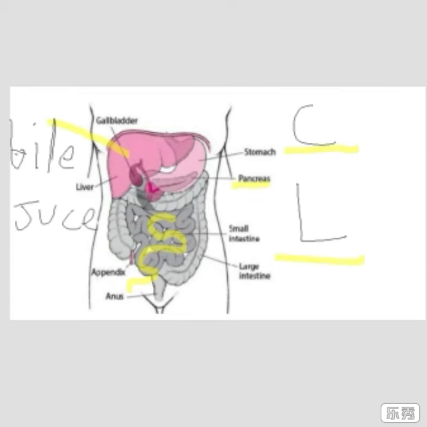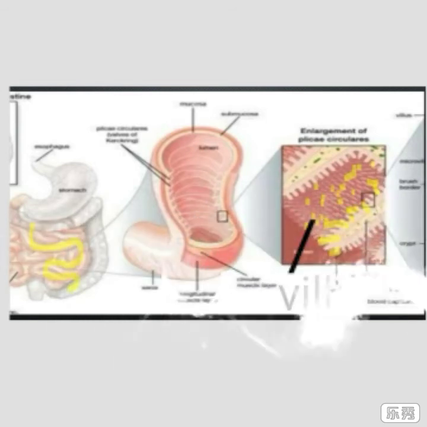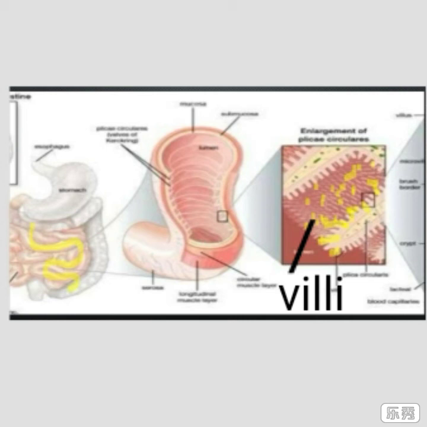Now, the digested food is absorbed by the wall of the small intestine. Absorption of carbohydrates, proteins, and fats occurs in the small intestine. In the inner layer of the small intestine, there are many finger-like structures called villi, which increase the surface area of absorption.